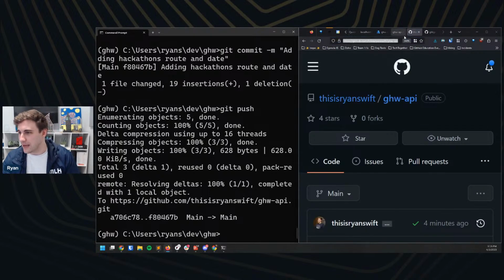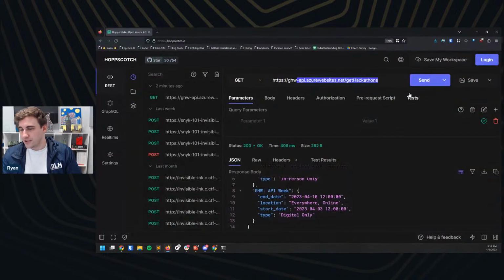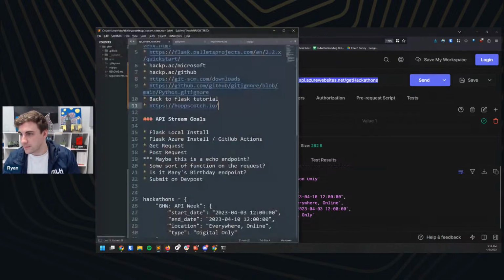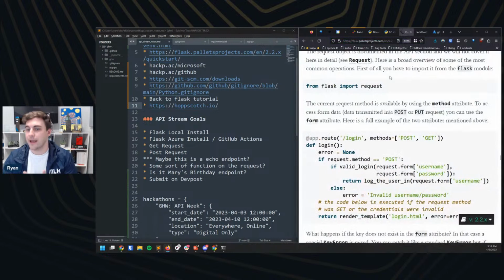Let me get Hopscotch back open. So the next thing I want to do is actually be able to add information to this API, right? So I'm going to write a route that lets us add a hackathon. So let's do that. I'm going to open up Sublime Text again, and I'm going to grab this, which has my Flask quick start. And again, I'm just trying to follow the information here.